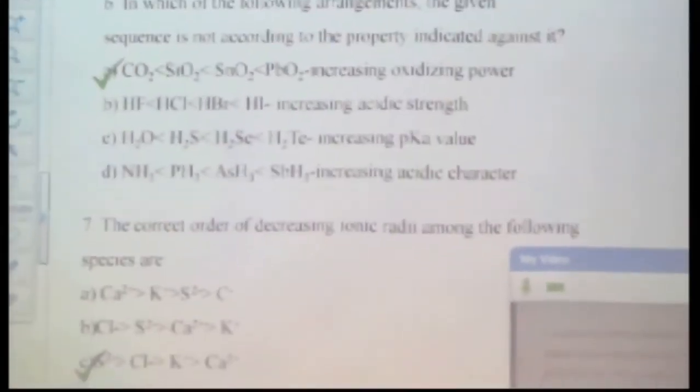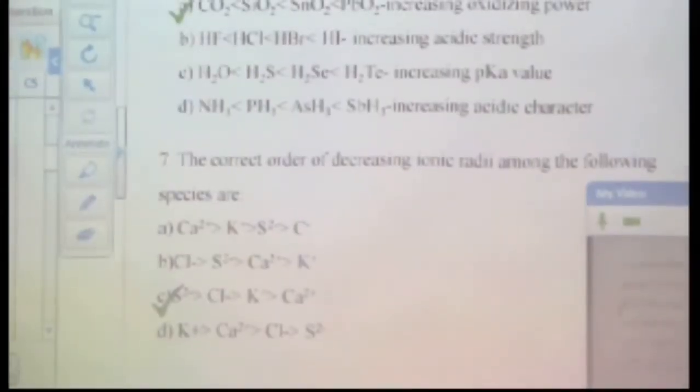Right. Okay. Next question: the correct order of decreasing ionic radii among the following species. Sulfur has 16 electrons, then 17, then 19, followed by 20. So the sulfide has taken 2 electrons, the chloride has taken 1 electron, potassium has donated 1 electron, and calcium has donated 2 electrons.